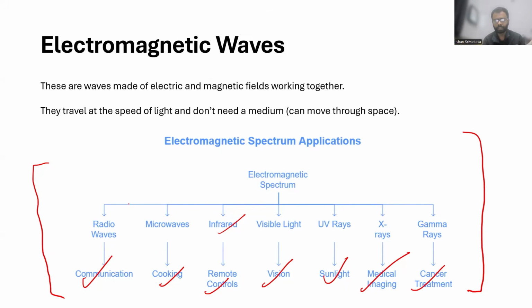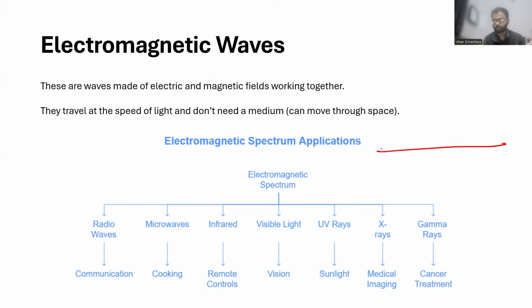And they're arranged in a particular order of wavelength and frequency. So what's wavelength and frequency? When you have a wave like this, wavelength means the distance between two tops or two bottoms. I'm taking the tops over here, and these are called crests. The distance between two of them will be the wavelength.